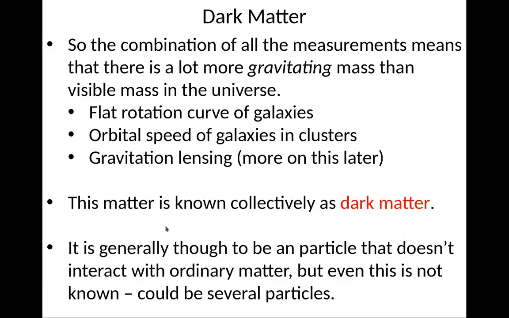Right? So the combination of all these measurements means that there's a lot more gravitating mass than there is visible mass in the universe. So we look at the flat rotation curve of galaxies, the orbital speeds of galaxies and clusters, gravitational lensing. So collectively, this matter is known as dark matter. It's generally thought to be a particle that doesn't interact much with ordinary matter, but it might be more than one particle. It might be many particles. We don't really know.